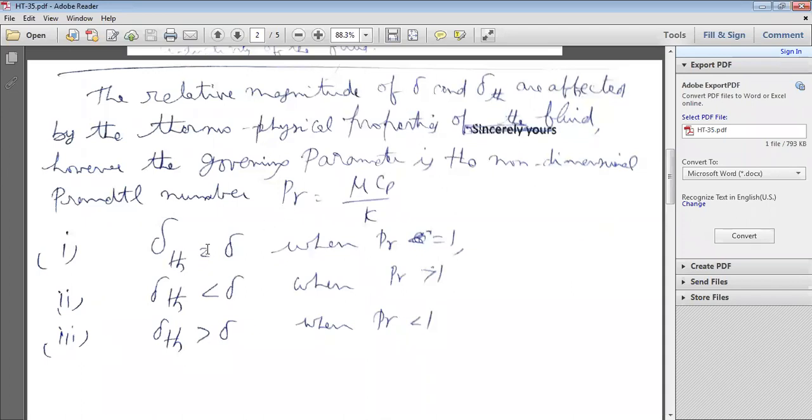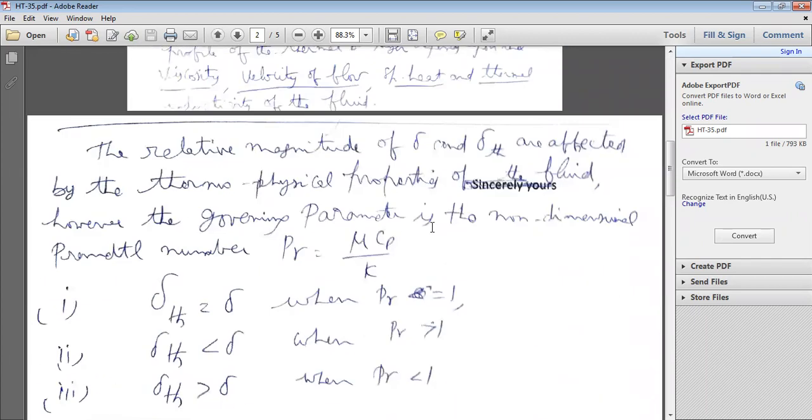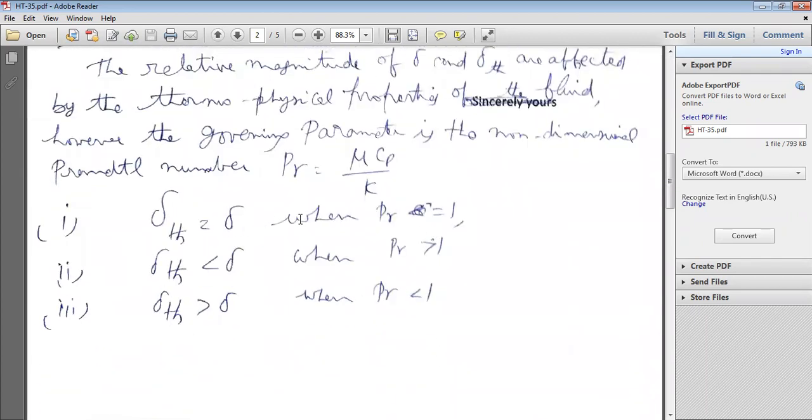The relative magnitudes of delta and delta TH depend upon the Prandtl number. When the Prandtl number is equal to 1, delta TH is equal to delta. So the thermal boundary thickness is equal to the hydrodynamic boundary thickness when the Prandtl number is equal to 1.